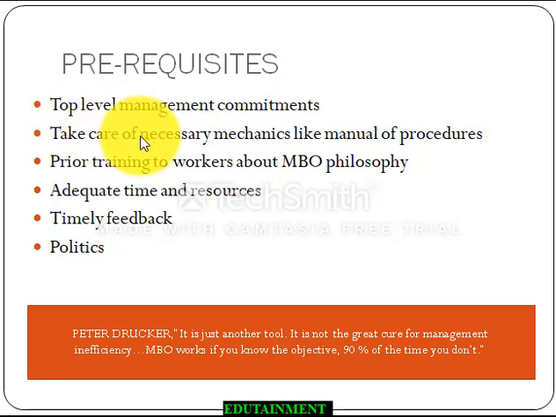We have to take care of necessary mechanics like a manual of procedures, so that everything is followed in a process. Prior training to our workers is essential in order to orient them towards the MBO philosophy. Adequate time and resources are required. If you are giving very little time for an activity to get completed, there are more chances of it failing. Timely feedback is also needed, because performance appraisal has to be done on time so that corrective action can be taken on time.